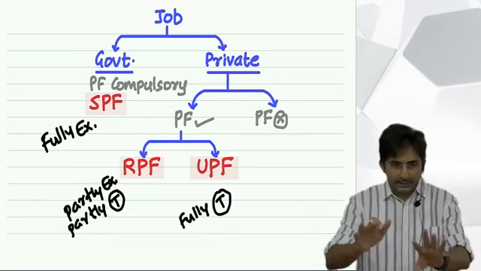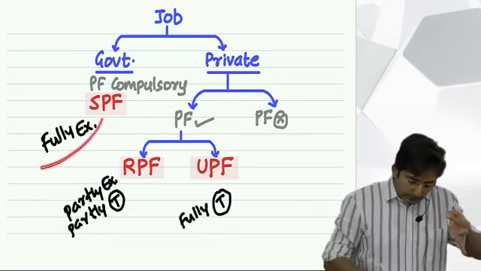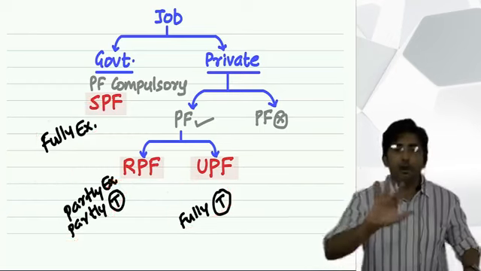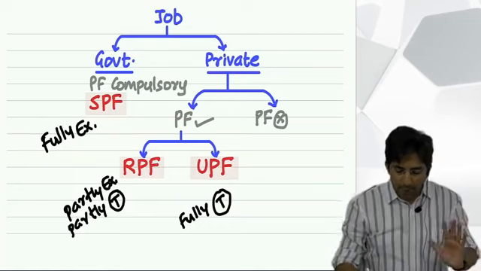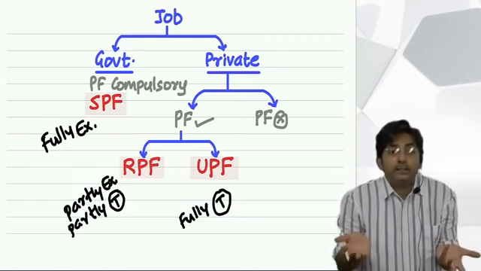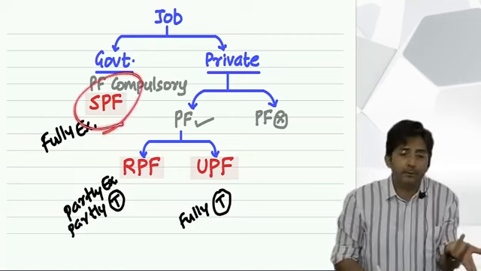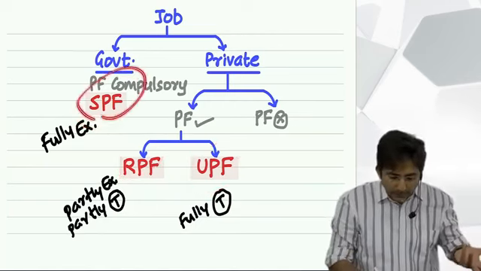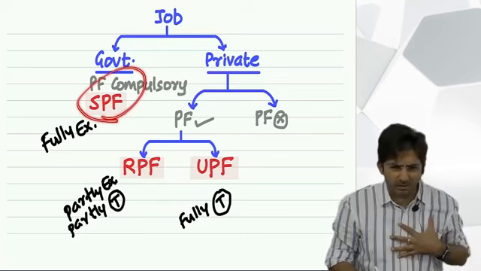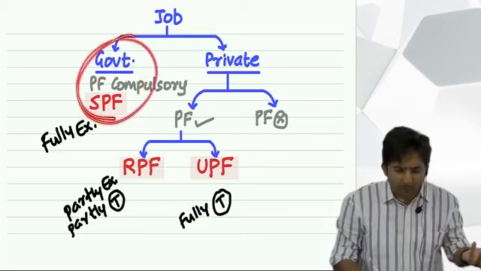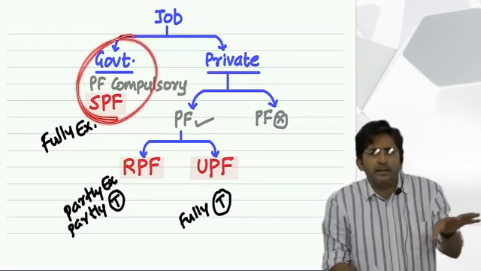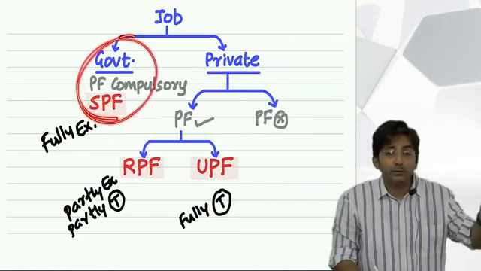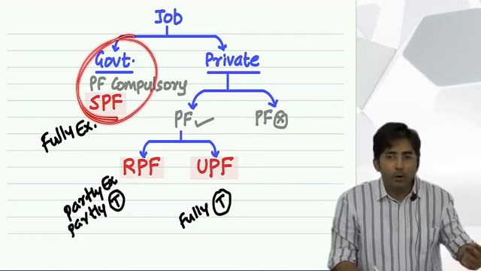But in this, the theory doesn't get over. Now, these three things will go into further depth, that I will not touch today. At least you got an idea of what difference it makes whether it is SPF, RPF or UPF. It makes a lot of difference. SPF means it is the government's first love, because anyone working under the government will always prefer them. And who makes all the income tax rules? The government only. And if someone is working in the government, they will always get priority.